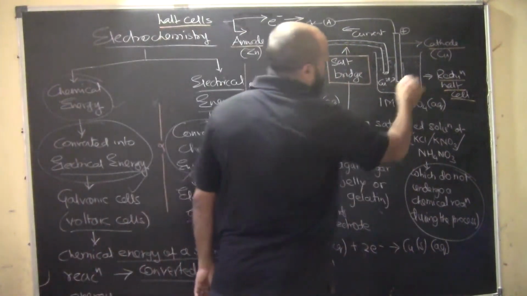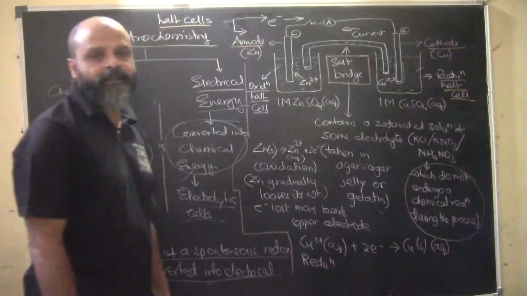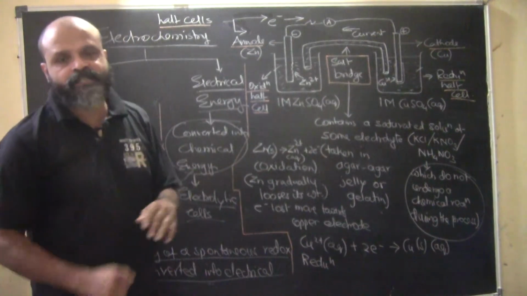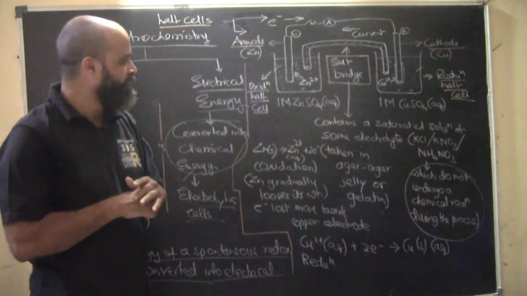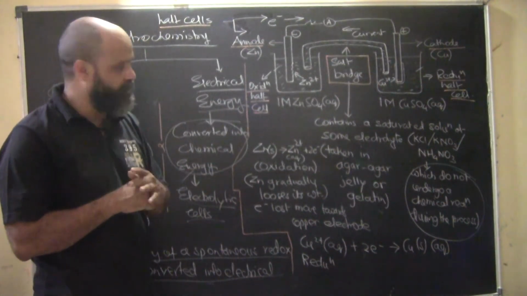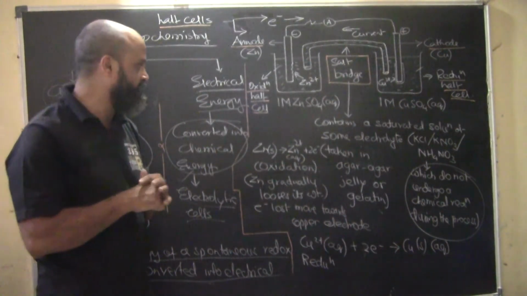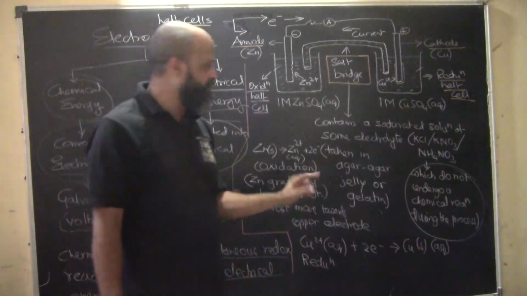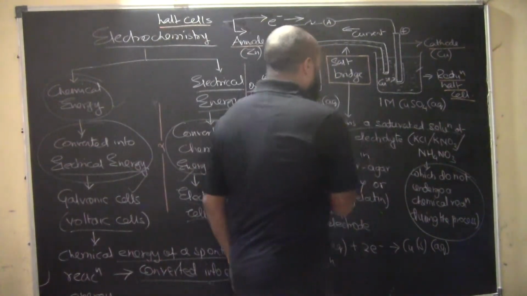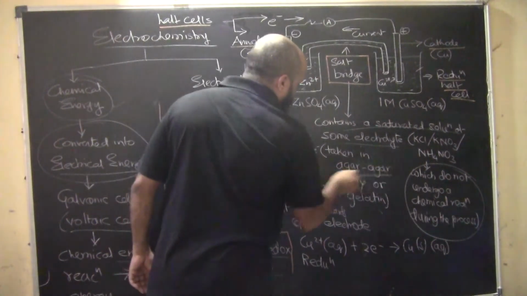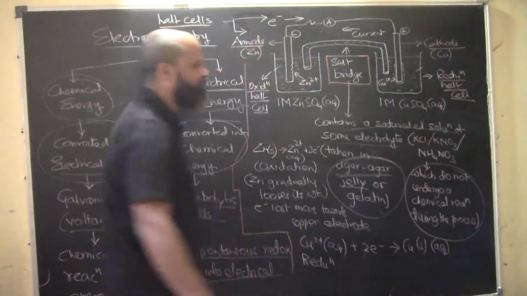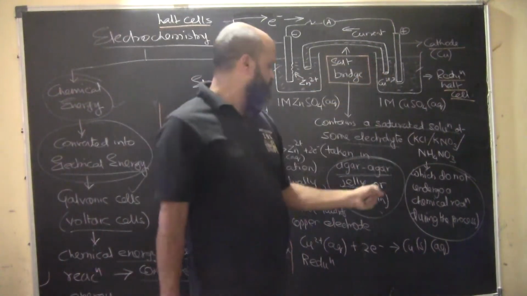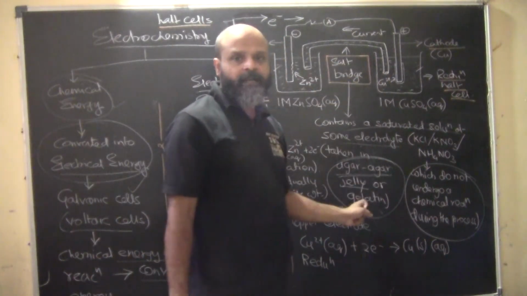This part will undergo chemical reaction, I mean electrochemical reaction, but this will not undergo any. There is a specific role that the salt bridge has to play, there is a specific purpose for which it is kept there. So first of all, we will understand the basic ingredients of the galvanic cell. It contains a saturated solution of some electrolyte taken in agar-agar jelly. Okay, this is called agar-agar jelly or gelatin, basically just to thicken it. So just to increase the concentration, it is taken in agar-agar jelly or gelatin.